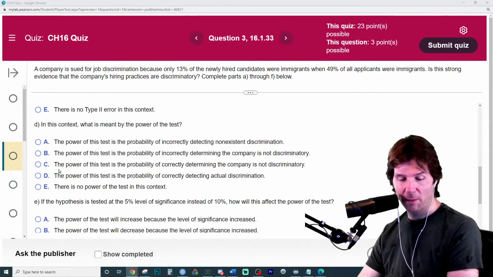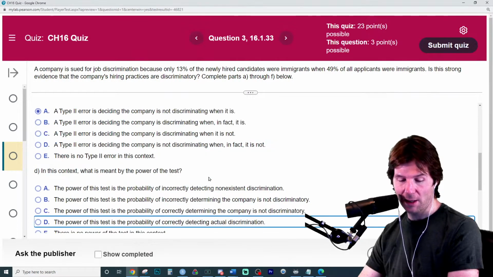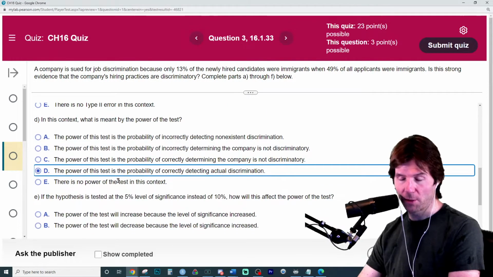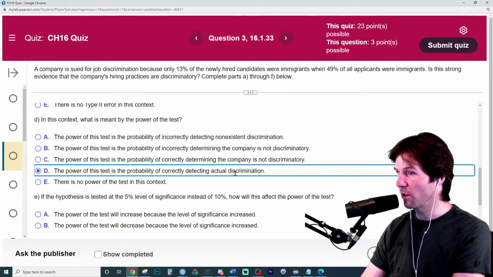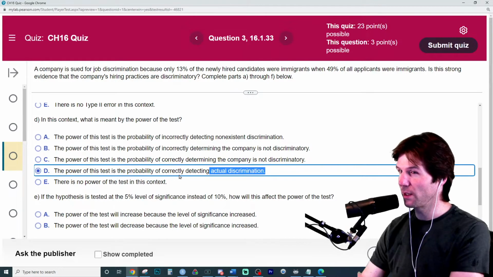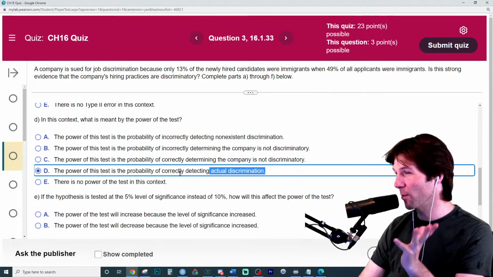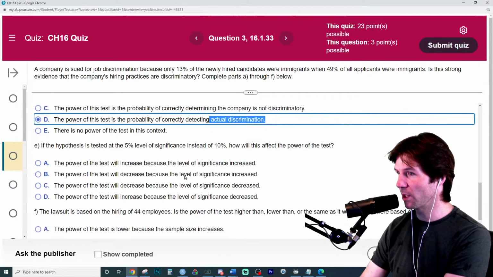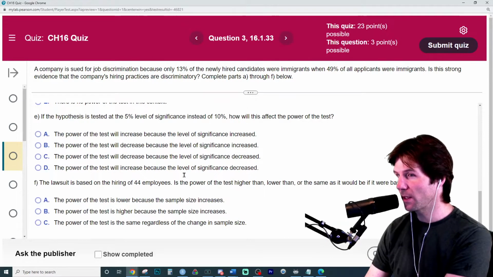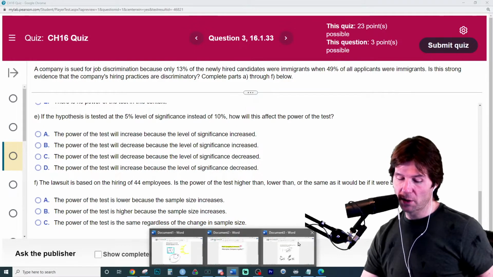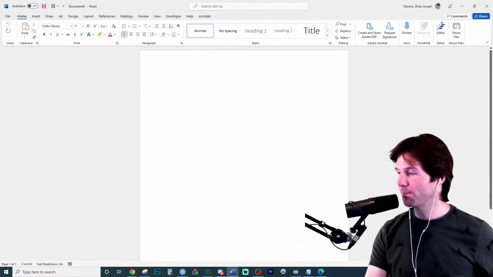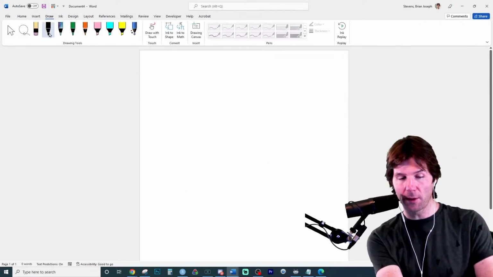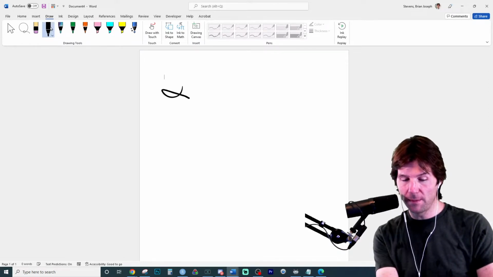So the power is the probability of correctly determining the company is actually discriminating. Remember we said power is the ability to correctly reject the false null. If the null is false, they are discriminating. And the ability or probability that we correctly reject the false null. If the hypothesis test is tested at the 5% instead of 10%, how will this impact power? So there's three things that impact power. The three things that impact power are alpha, sample size, and effect size.